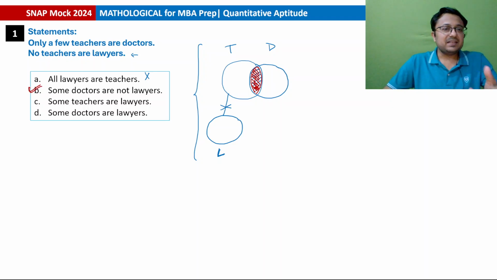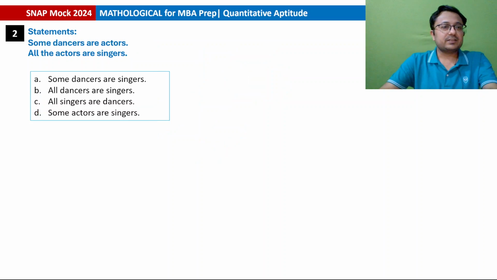Option C: some teachers are lawyers. Again, when no teachers are lawyers, option C is absolutely wrong. And option D, some doctors are lawyers. We cannot conclude that. It is very much possible that no doctor is a lawyer, or some doctors may be lawyers. I mean, this is a possible case. It may be possible, but this is not a conclusion. So that is why this won't be the conclusion. Conclusion will be only option B. Okay. Next question.